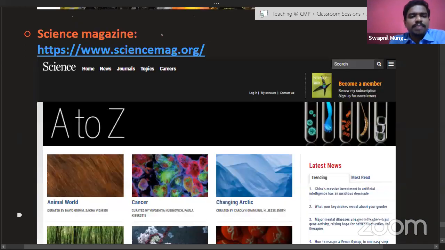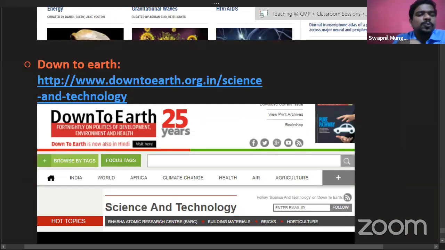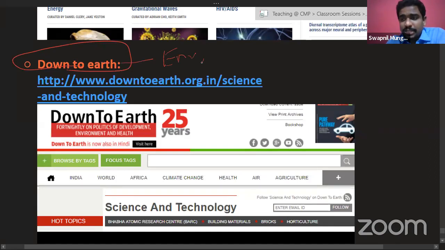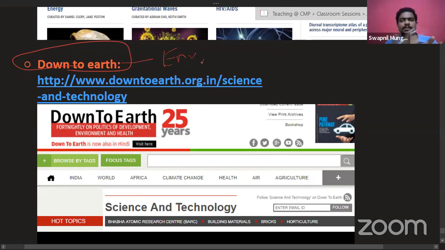Science magazine and science journals are also there, but again not that important to read because you are not going to get that much time. But Down to Earth is going to be a little important if you have time and energy, from an environment and scientific point of view. But again, not essential. If you have time, you can subscribe to it, follow articles and social media pages, and if you see an interesting article, you can read it. But it is not that you must take Down to Earth magazine and read all the pages one by one. Not at all required or essential.